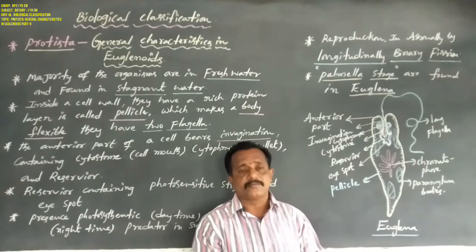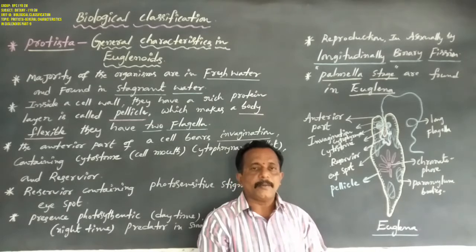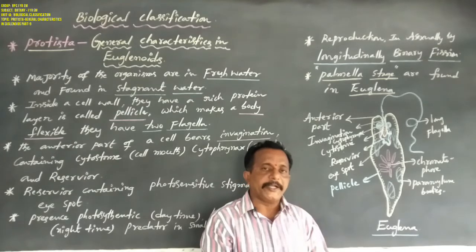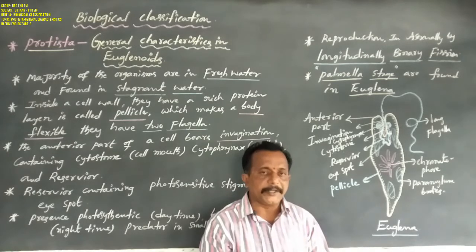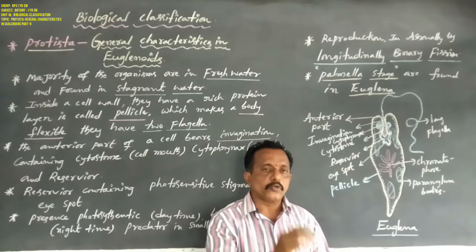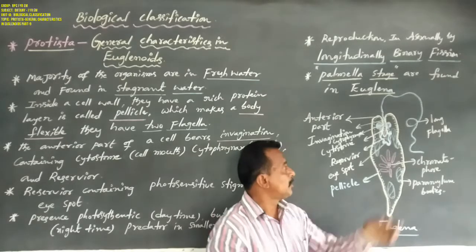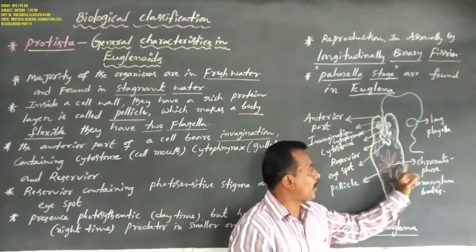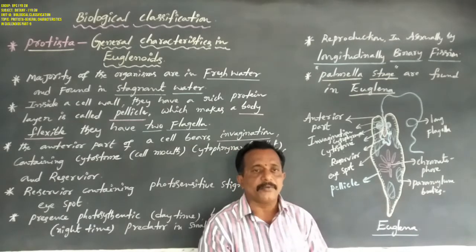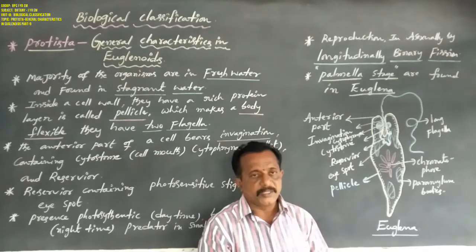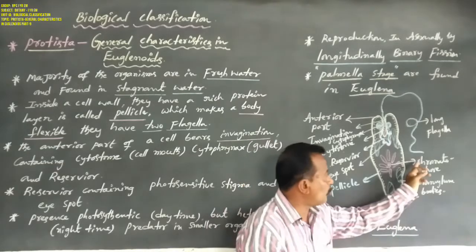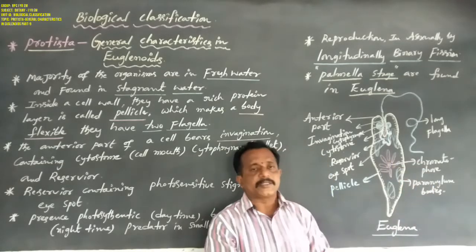Okay now, dear students, Euglena shows the presence of autotrophs in daytime and heterotrophs in night time, especially in the presence of sunlight. So it acts as an autotroph. Why? Because the Euglena central body contains chromatophores. These chromatophores, similar to all green plants, contain chlorophylls. So chlorophylls always make their own food materials, and the chromatophores make their own food materials.